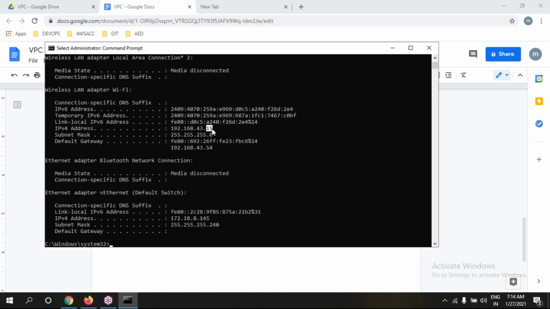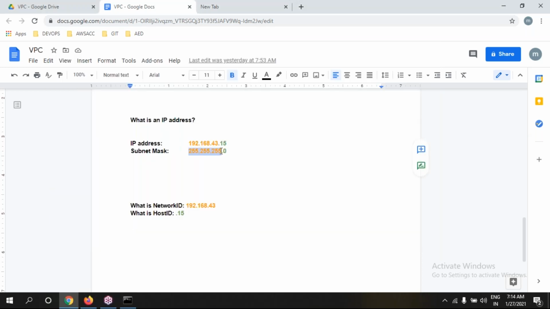Which is the network ID, which is the host ID? With the help of the subnet mask, we come to know which is the host ID and which is the network ID. But this IP address is 32 bits. This IP address has 4 decimal octets, guys.